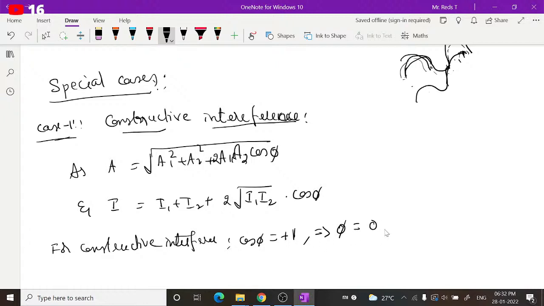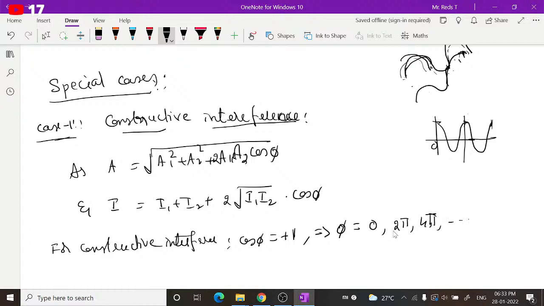Cos 0 is 1, and for what other angle can cos be +1? You know, this is a cos wave. If you consider this is one wave of cos, this is another wave. For cos 0 you will get 1, then cos 2 pi you will get 1, then again cos 4 pi you will get 1. So like this for multiples of 2 pi: 0, 2 pi, 4 pi.